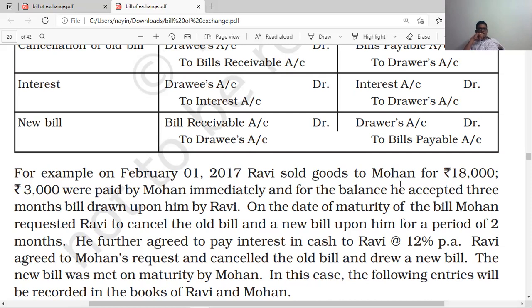He further agreed to pay interest in cash at 12% per annum. Ravi agreed to Mohan's request and cancelled the old bill and drew the new bill. The new bill was met on maturity by Mohan. In this case, the following will be recorded in the books of Ravi and Mohan.